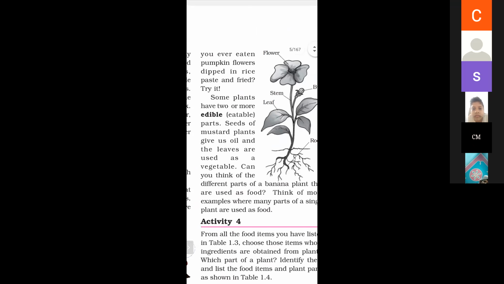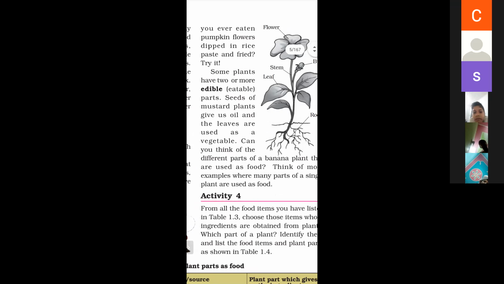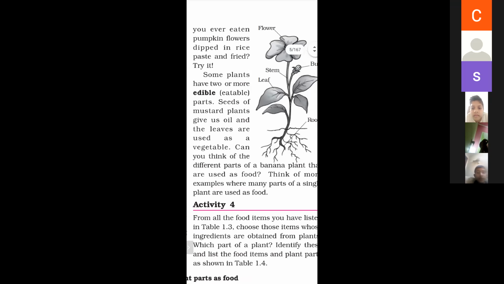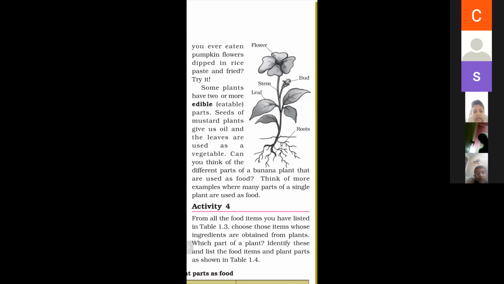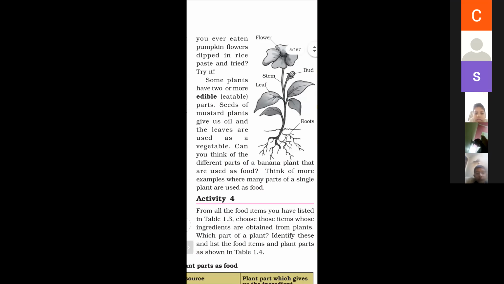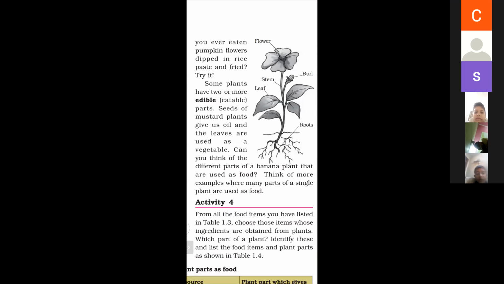Some plants have 2 or more edible parts. As we know, some parts of a plant are edible and some parts are not eatable. Parts like petals and stem are eatable parts of a plant. Seeds of mustard plants give us oil. The leaves are used as vegetable.